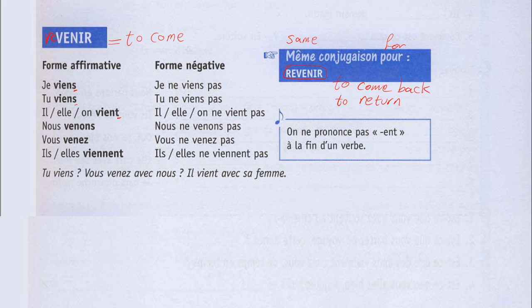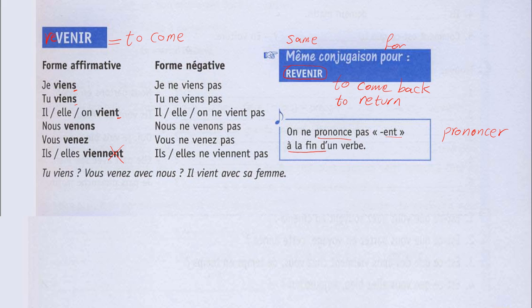On ne prononce pas ONT à la fin d'un verbe. Prononce comes from the verb prononcer. The infinitive is prononcer, to pronounce. We don't pronounce ONT at the end of a verb. À la fin de means at the end of. For example, we don't say ils viennent with this ONT pronounced; it is not pronounced at the end of this verb. We say it like that: ils viennent.